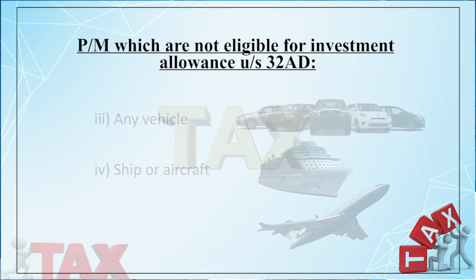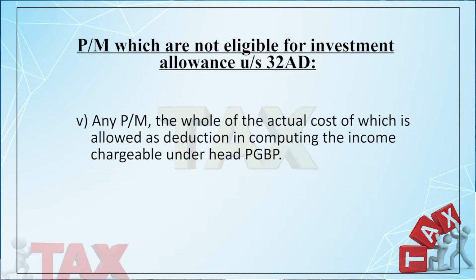The last one is any plant and machinery, the whole of the actual cost of which is allowed as deduction in computing the income chargeable under the head profit and gains of business or profession. So, this type of machine is excluded from the purview of section 32AD.